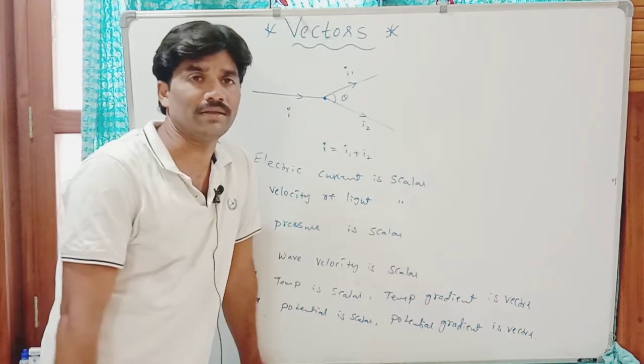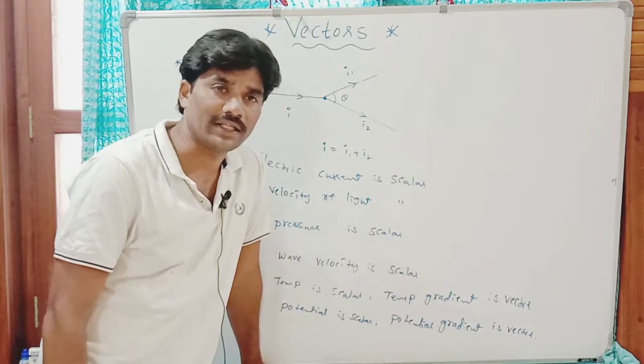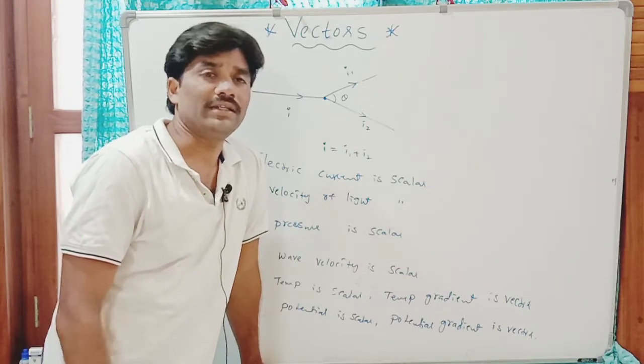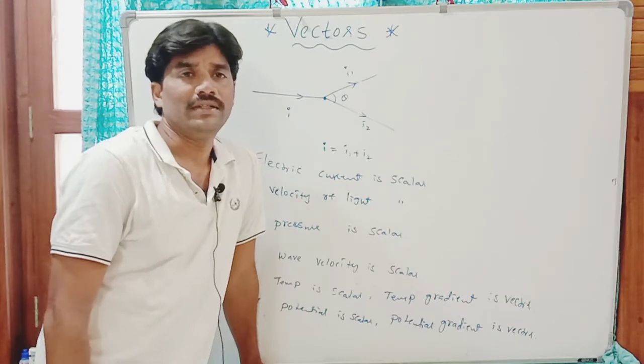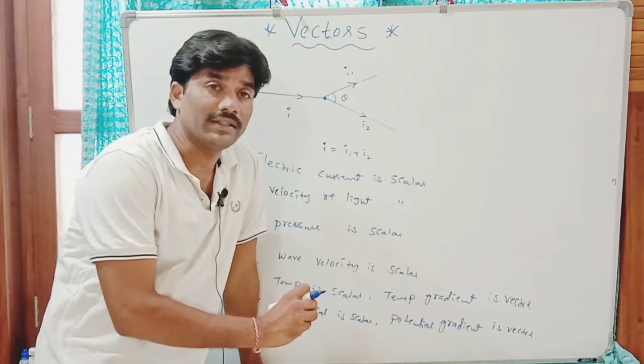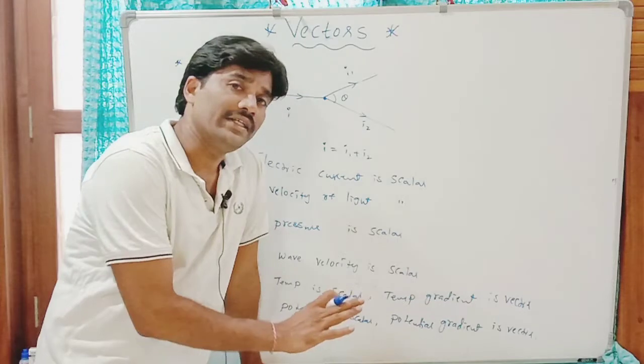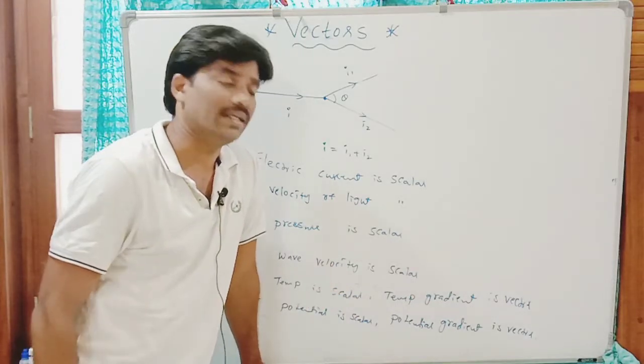If it is the gravitational potential gradient, it gives the direction of the gravitational field, and the electric potential gradient gives the direction of the electric field. Remember these two.